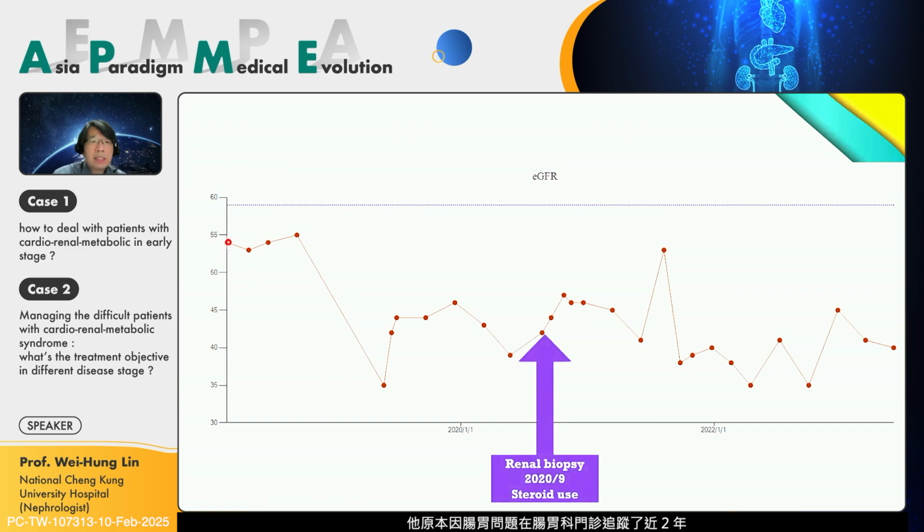This patient was diagnosed with a GI problem and followed up at the GI department for almost 2 years. But we can see his eGFR at the GI department was very poor, from 55, and when transferred to my outpatient department it was just around 40.